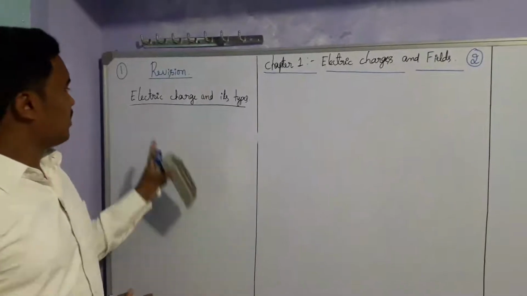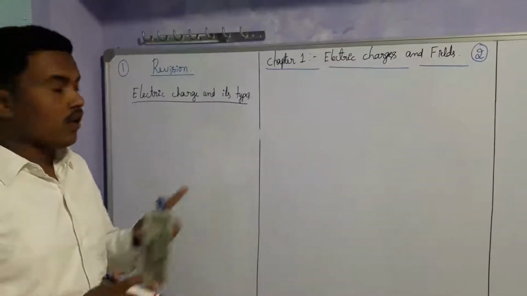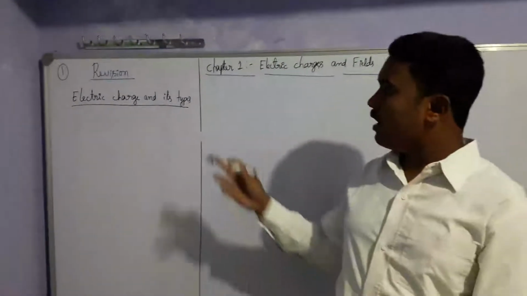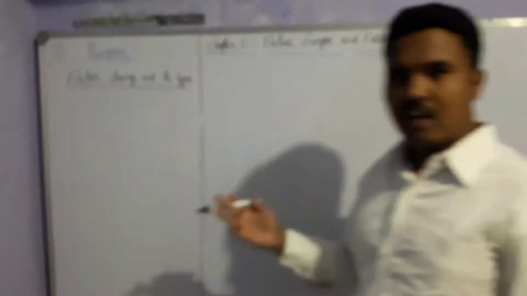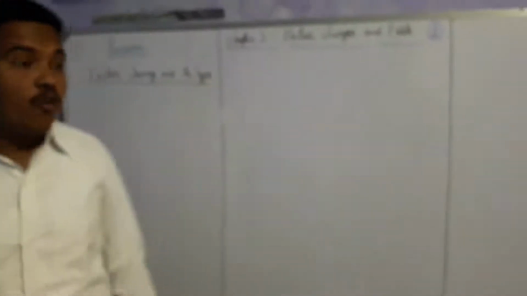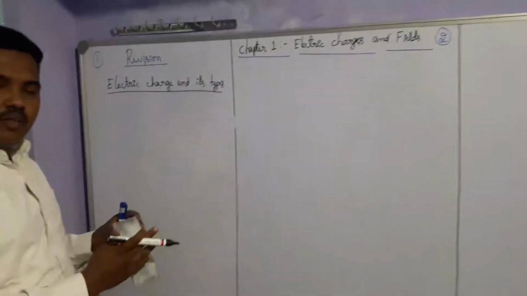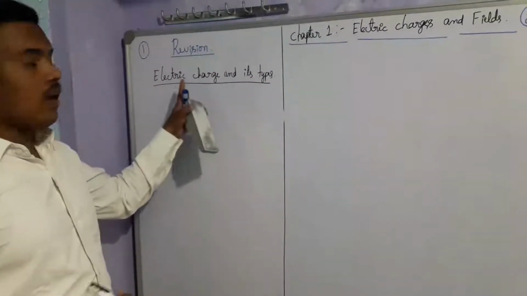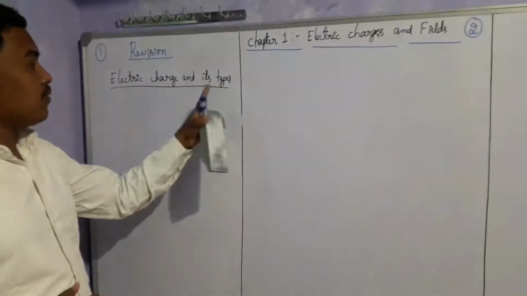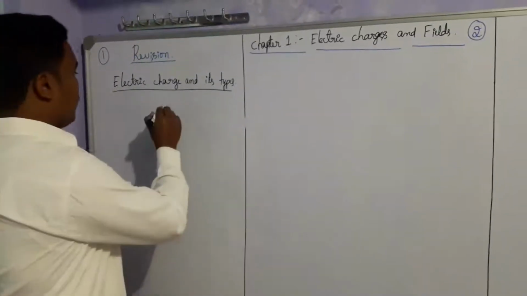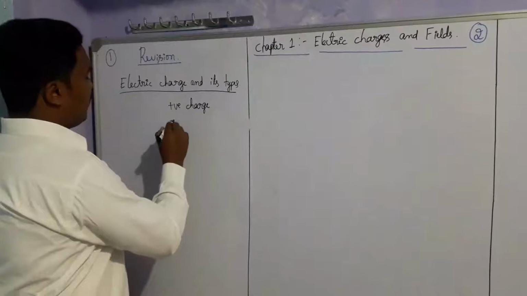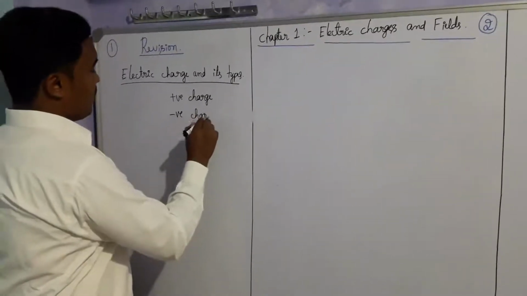In the chapter, the first concept we have is electric charge and its types. Electric charge is a basic property of an object where electric force is generated. Also we can say that electric charge is a property of an object where that one object can attract another object or repel other objects. That is electric charge. And its types: electric charge has two types. One is positive charge.